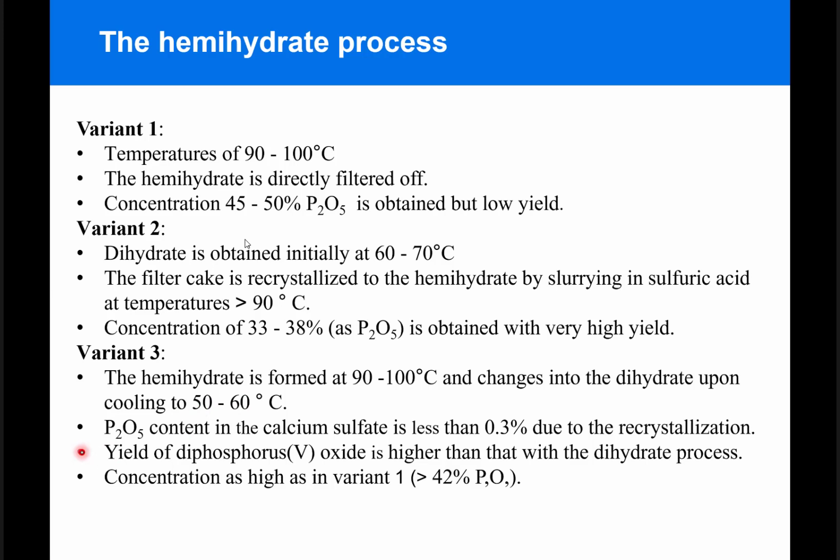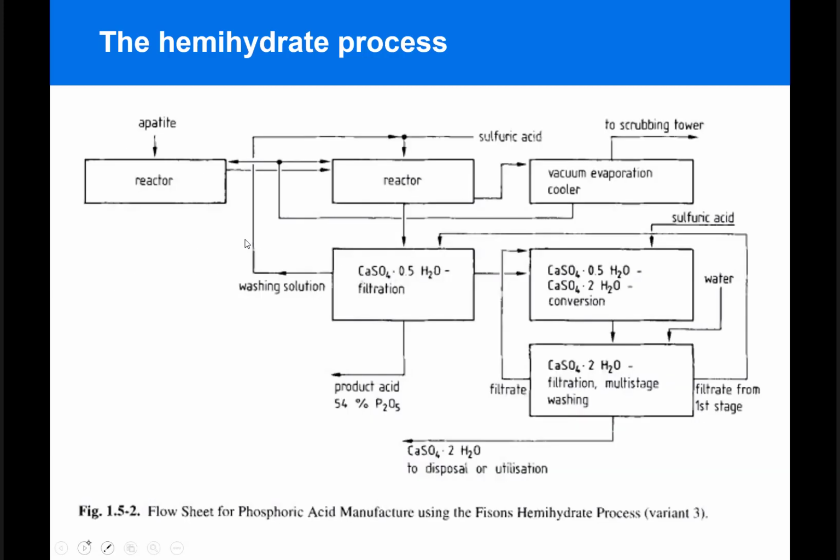The main advantage of this process is that the phosphorus pentoxide that remains in the calcium sulfate byproduct is less than 0.3% due to the efficiency of the recrystallization. And the yield of the pentoxide is higher than that with the dihydrate process, with concentrations as high as variant 1, which means it's going to be higher than 40%. This is a flow chart that summarizes the hemihydrate process.